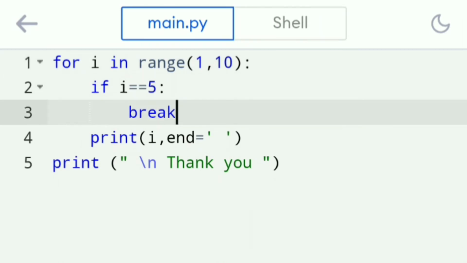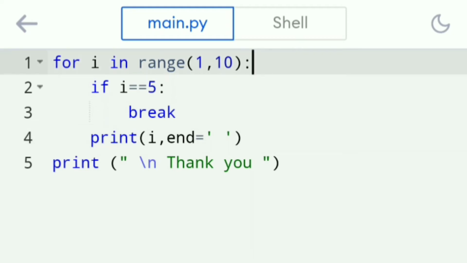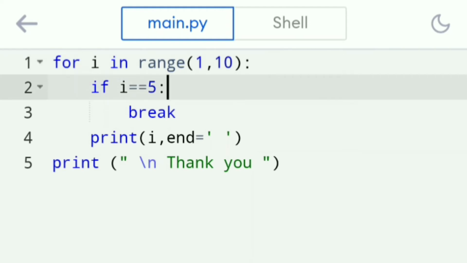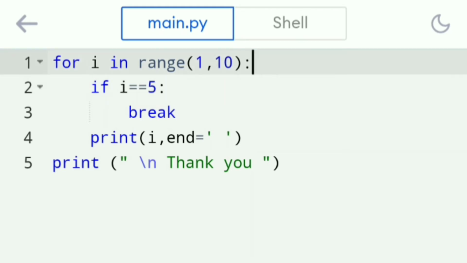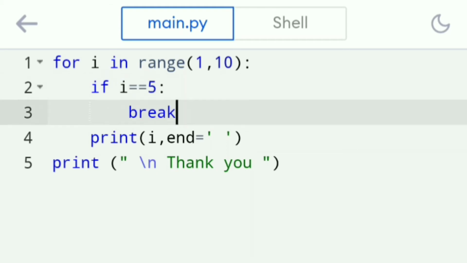Inside that we do have break and one more print statement. These three lines are the action block for the loop. Now what happens here? If i equal to 5. Each time, for every execution, the value of i is compared with 5. So up to 4 the given condition will be false, so the break statement will not be executed.